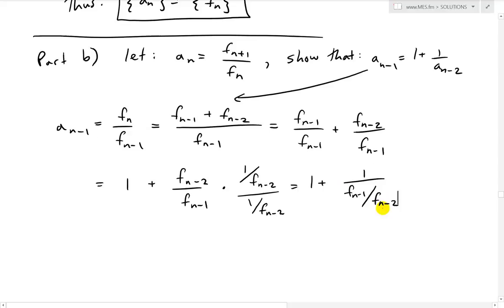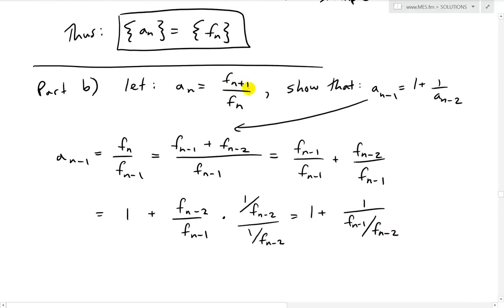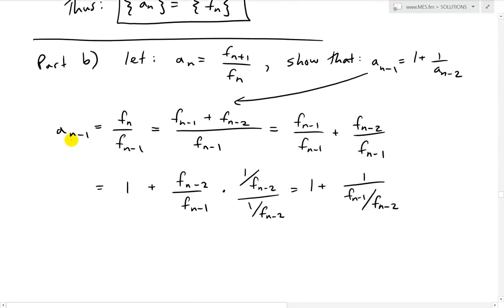And now this Fn minus 1 divided by Fn minus 2, well, we know that Fn plus 1 divided by Fn is equal to An. And if we subtract one more, we get Fn over Fn minus 1, but this is Fn minus 1 over Fn minus 2. So in other words, this just becomes An minus 2. Add another one, so Fn minus 1, Fn minus 2. So this becomes An minus 1, and minus 2, An minus 2.